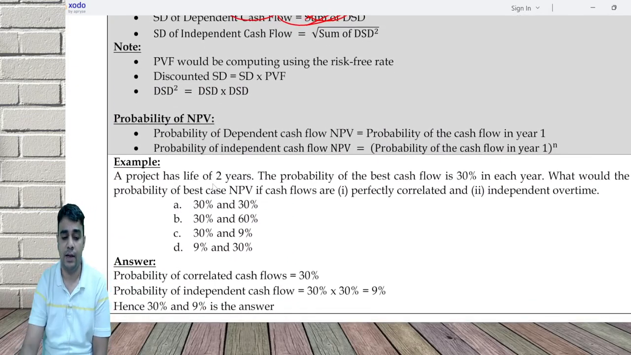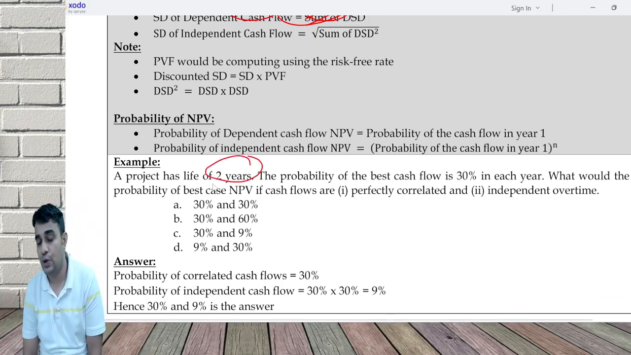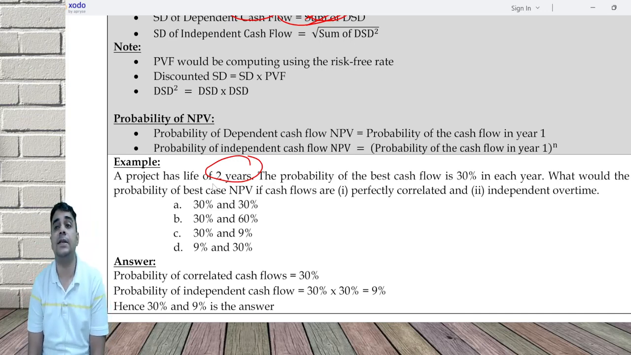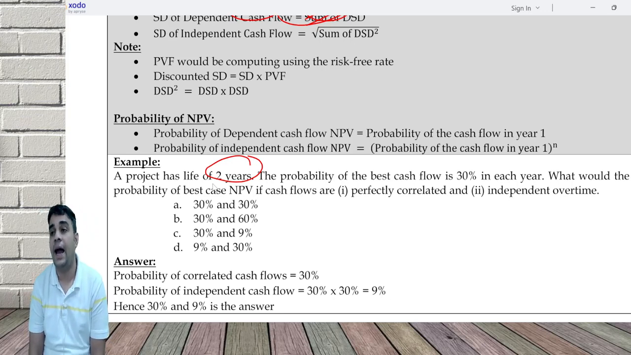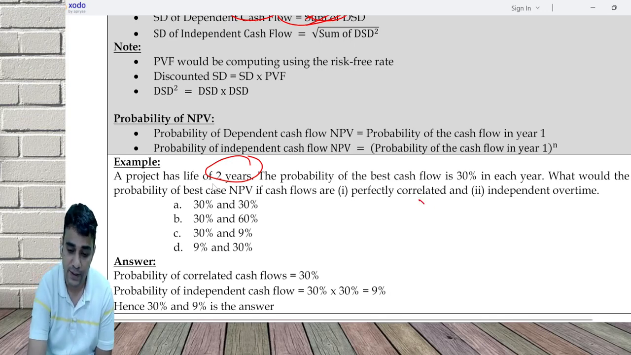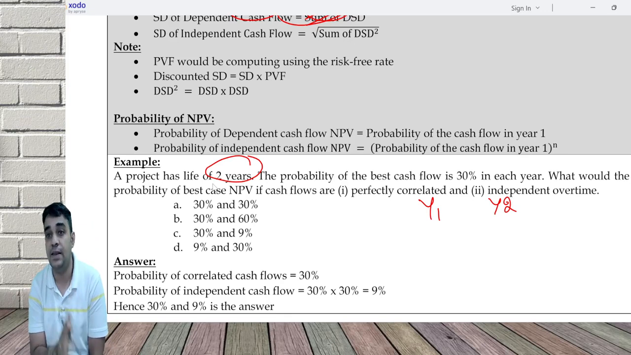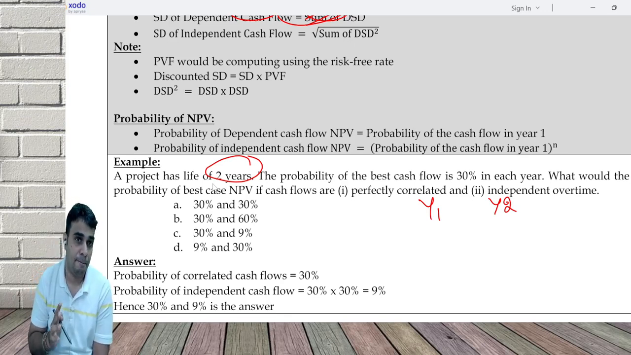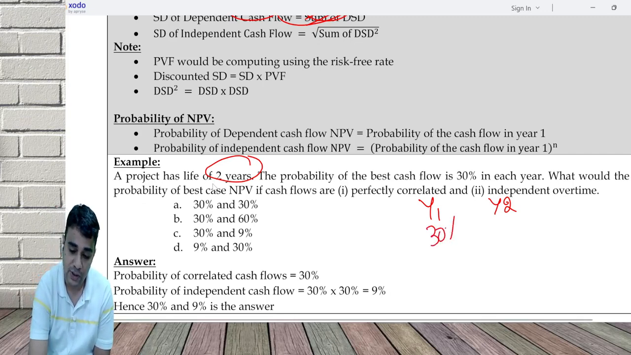Now some question will say something like this: a project has a life of 2 years. Probability of the best cash flow is 30%. What would be the probability of the best case NPV if cash flows are perfectly correlated and independent over time? I have 2 years, year 1, year 2. If the best happens in both years, then only I'll get the best NPV. So this is a 30% chance.